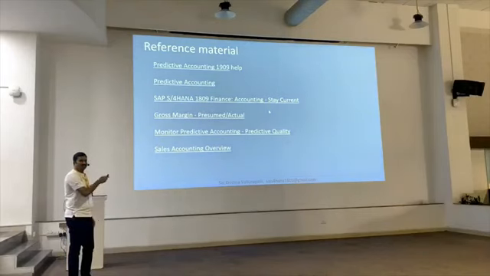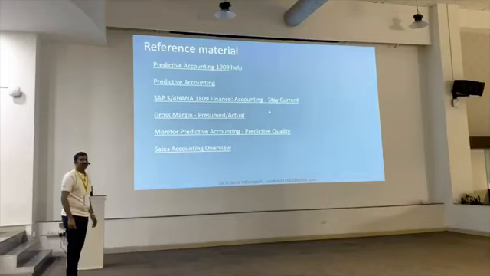About these apps and the other information you can find it from here. The complete information you will get from here. That's it. So any questions?